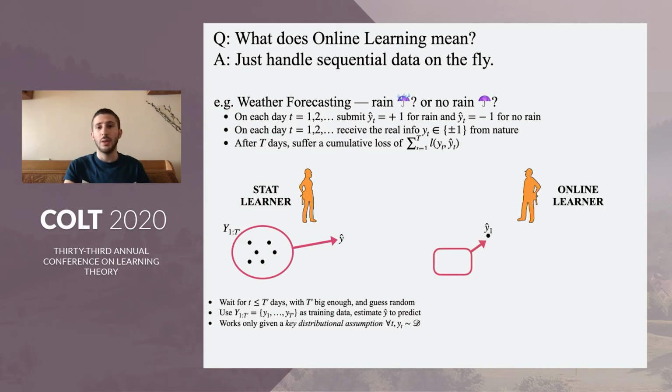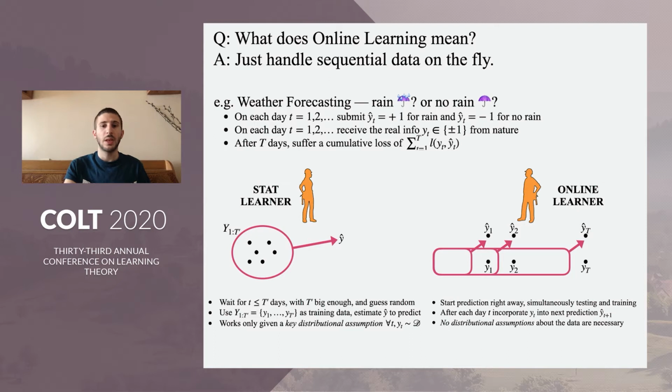On the other hand, the online learner simply predicts something new every day. This allows the online learner to be both more flexible and also more robust. In this case, one doesn't need any distributional assumptions on the data, and the online learner can adapt to any kind of changes in the data that one might see.